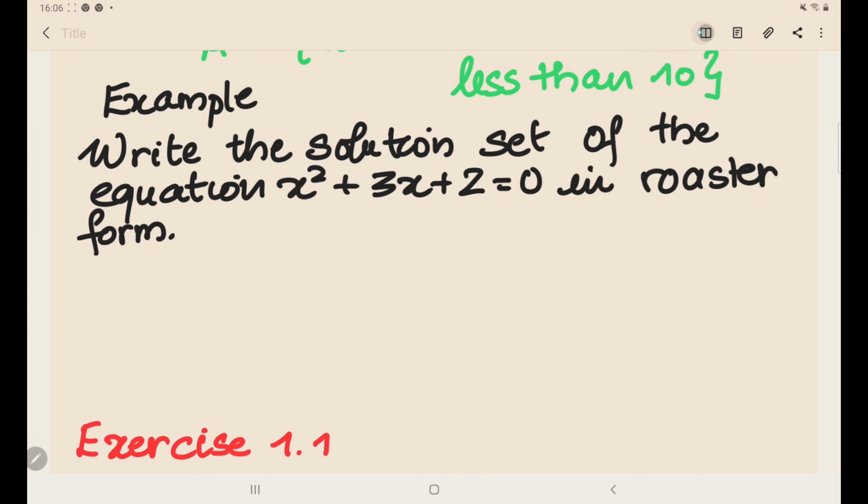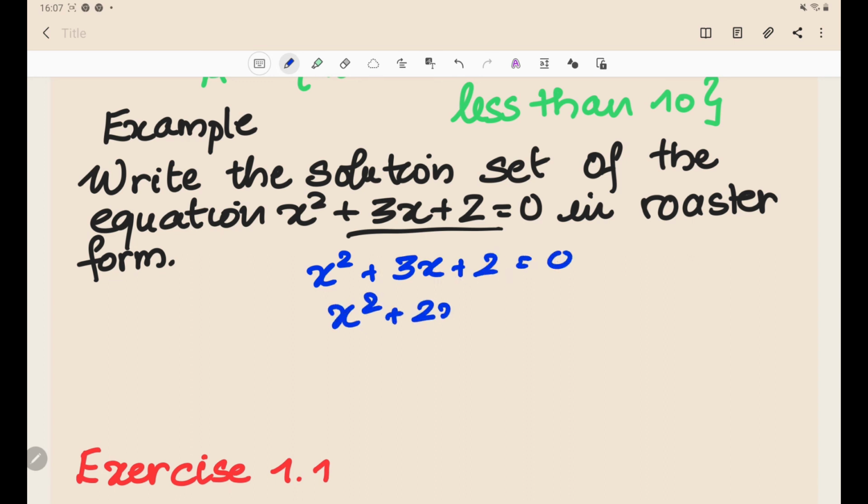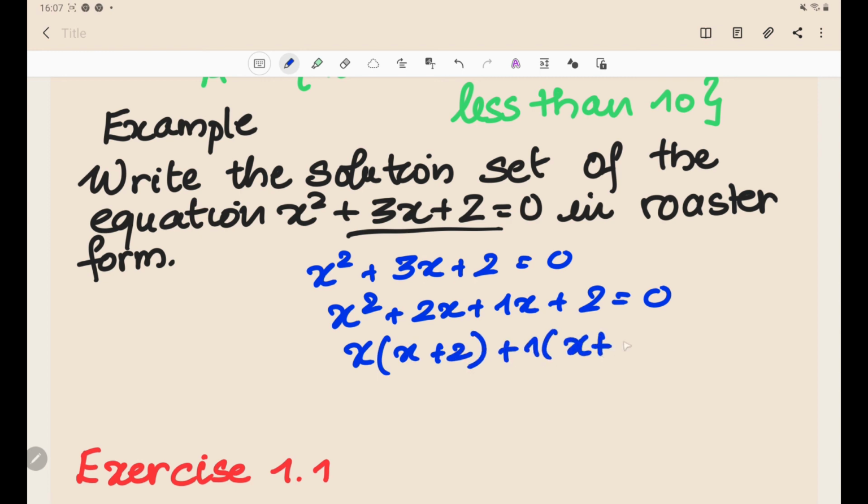So let's read the question. Example: write the solution set of the equation x square plus 3x plus 2 equal to 0. This is a quadratic equation and you have to write its solution set in roster or tabular form. First of all, let's find the roots of this equation. x square plus 3x plus 2 is equal to 0. You can factorize in any way you want. I'm doing it this way: x into x plus 2 plus 1 into x plus 2 equal to 0.